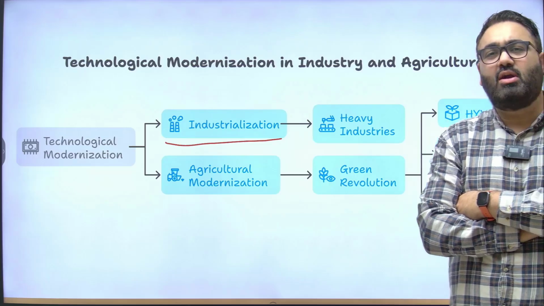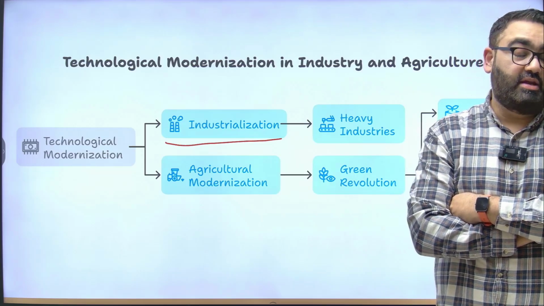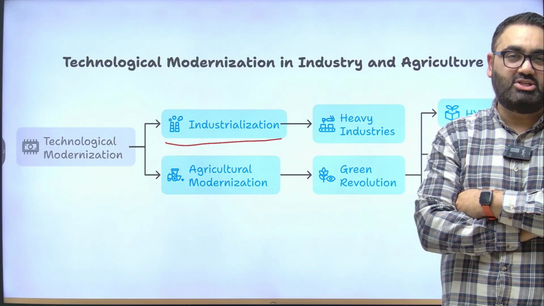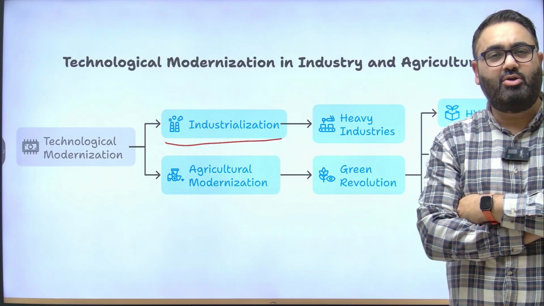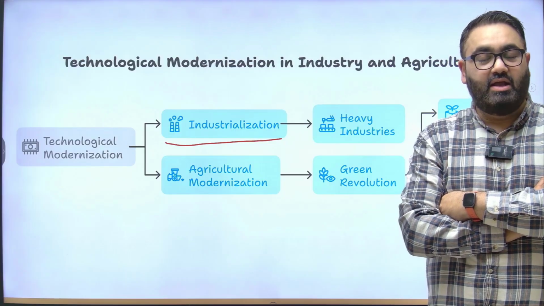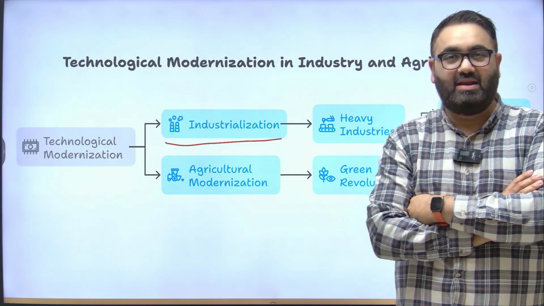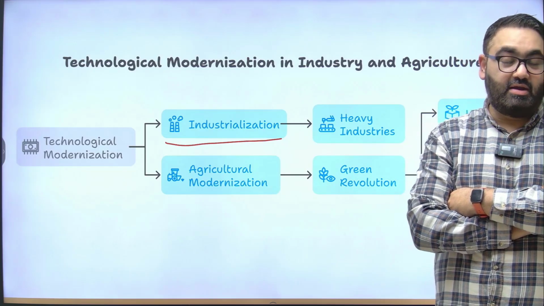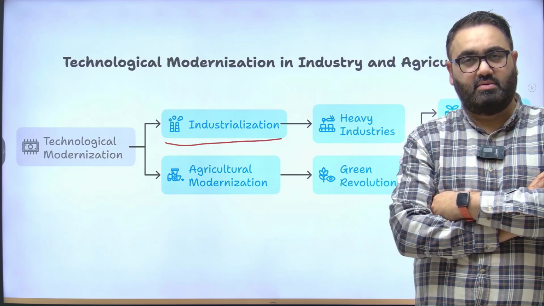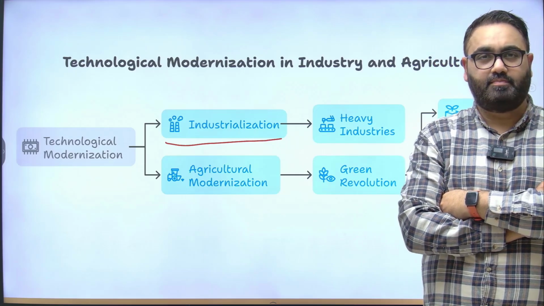Now, they had their own ulterior motive. The reason why USSR helped us quite a lot in doing all these was that USSR wanted to make sure that India does not go into the US or the American camp, that India does not become a capitalist country, India becomes a socialist country. US was doing its own bit.